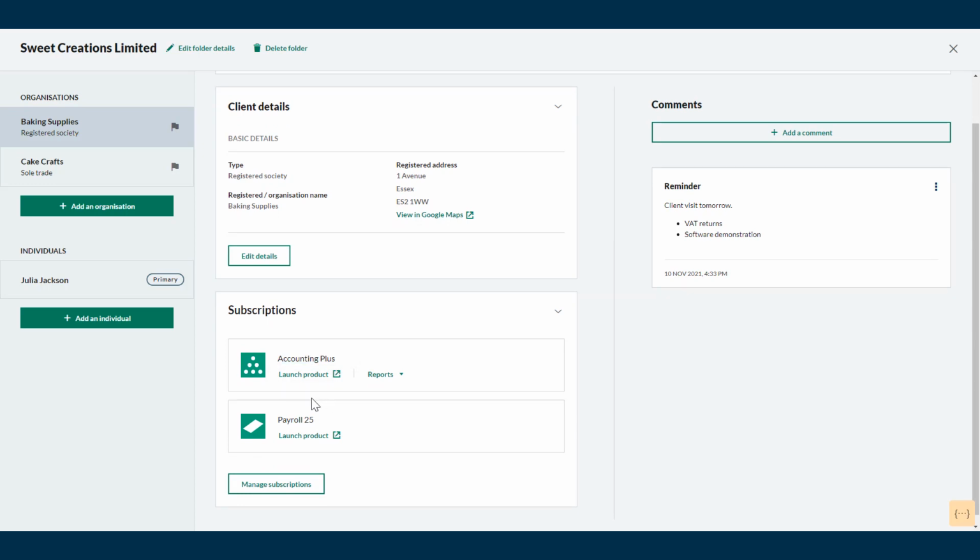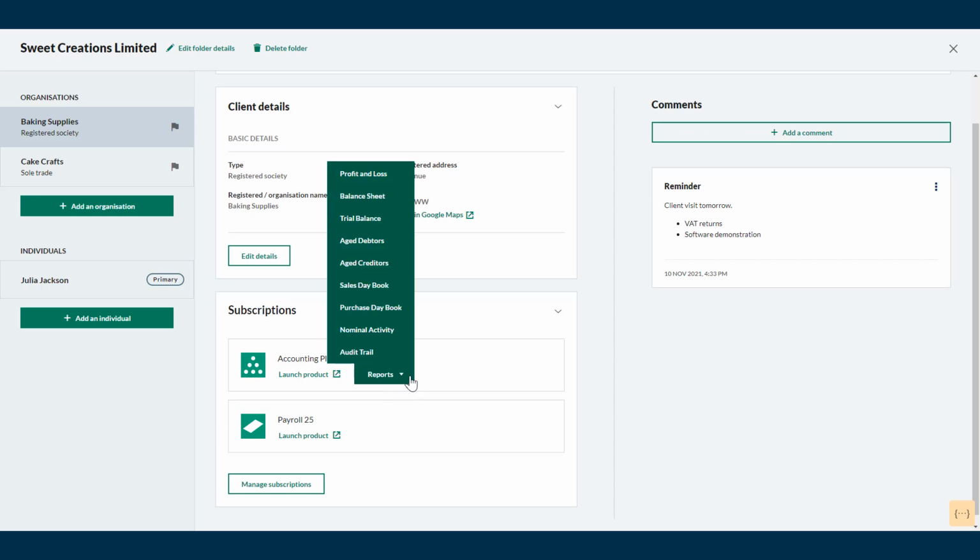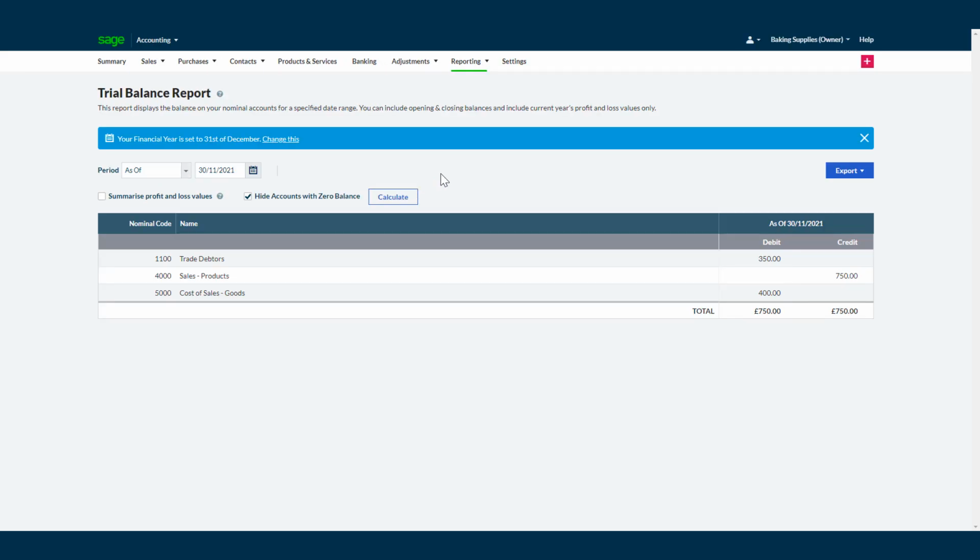If you just need to export financial reports for your clients, hover over Reports and select the relevant one. That will then trigger a new tab to open directly to that report. That will give you the insights your client would like to know so you can give them the advice and direction they need. You can easily filter your report based on the client's requirements and export it into a CSV or a PDF file.